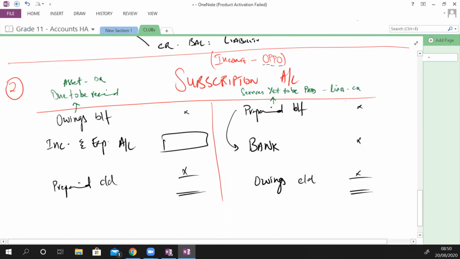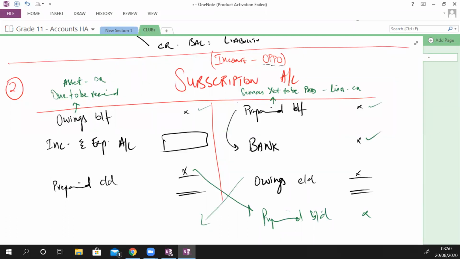अब बैलेंस ब्रॉट डाउन इधर है तो कैरी डाउन लास्ट ईयर एंड पे इधर होगा ना ताकि नेक्स्ट ईयर प्रीपेड ब्रॉट डाउन इधर है ऑन द सेम साइड और यहाँ ओइंग्स कैरी डाउन इधर है बिकॉज यहाँ ओइंग्स ब्रॉट डाउन इधर आए. ठीक है. अच्छा, why is the bank on the credit side? Because the entry is bank debit, subscription account credit. ठीक है. तो the general understanding for subscription account would be OPPO, owing prepaid, prepaid owing, prepaid के नीचे bank और charge to income statement is always under owings. Okay? So that's how you remember a subscription account.